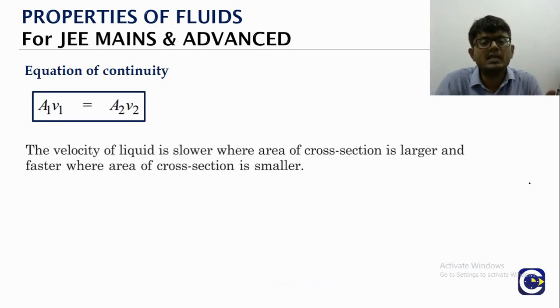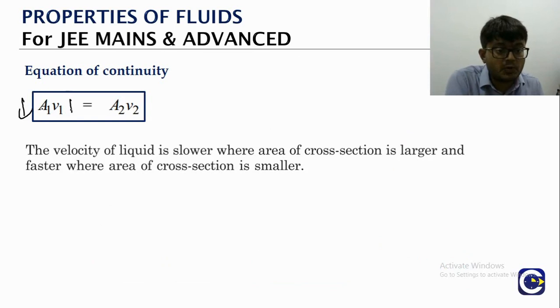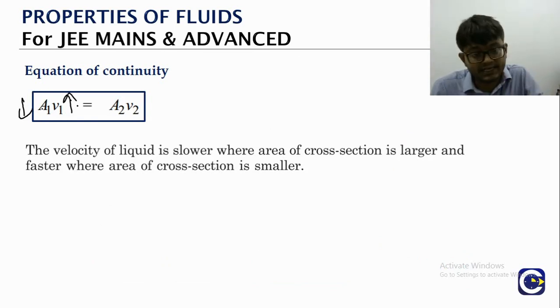So if you look at the equation of continuity, say for example we have A1 value lesser, then at that particular area of cross section the corresponding V1 will be higher, because the product of A into V must be constant. Which means wherever the cross section area is lesser, the speed of that jet will be higher.